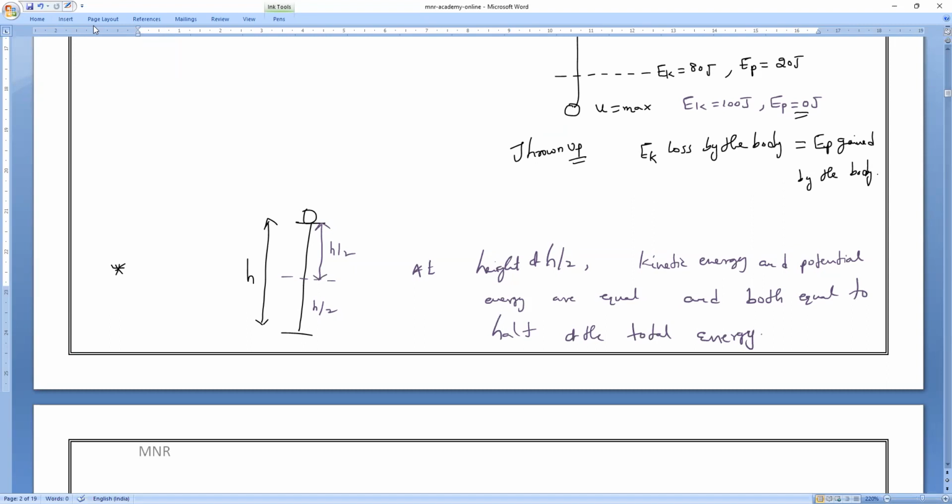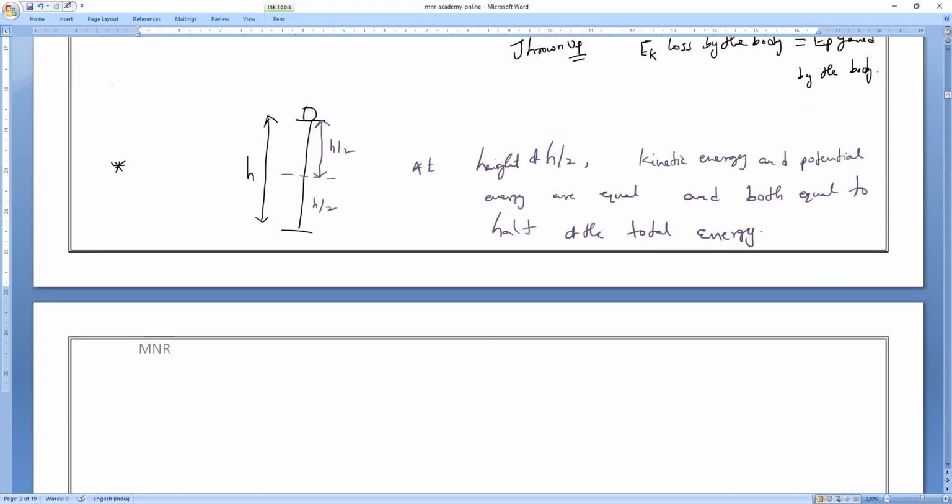Clear, everybody? So what does it mean? For example, if I take the total height and the total mechanical energy is 100 joules, then exactly at the half, what is the kinetic energy? Exactly at the half, kinetic energy is 50 joules and potential energy is also how many joules? 50 joules. That is the statement. So exactly at the half, kinetic energy and potential energy are equal. They are the half of the total energy. Okay, guys, everybody clear?